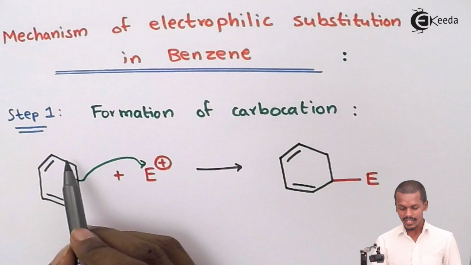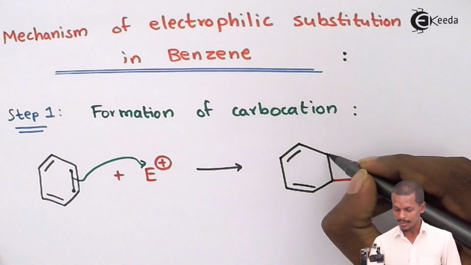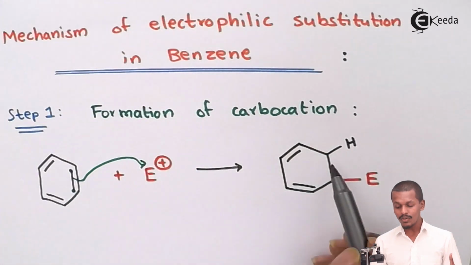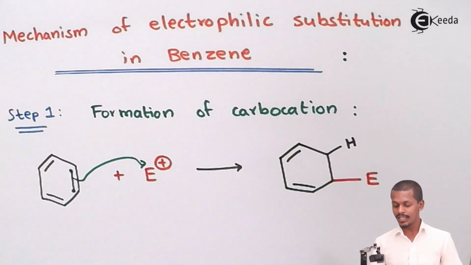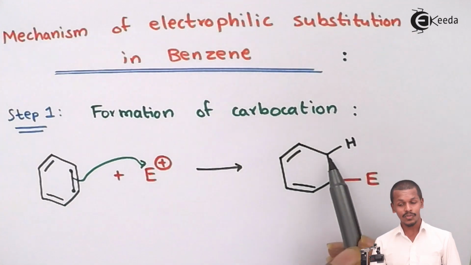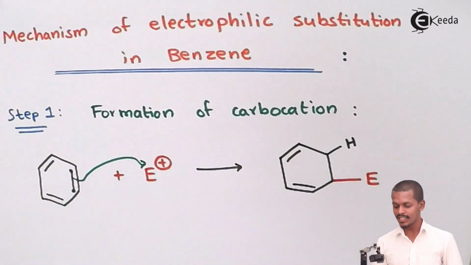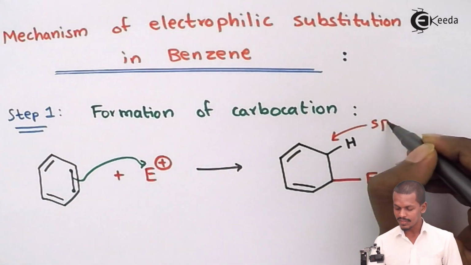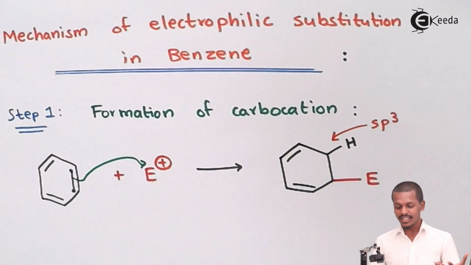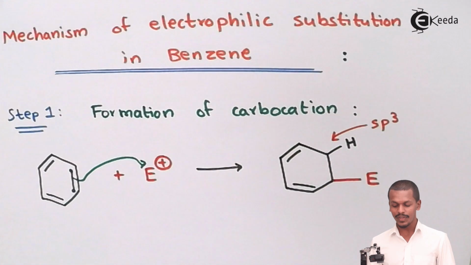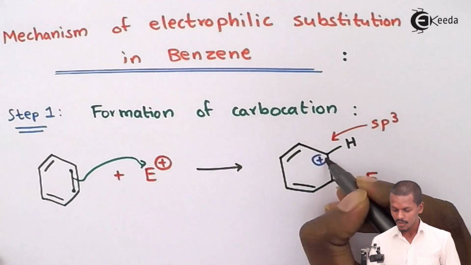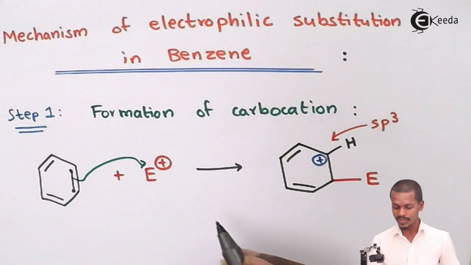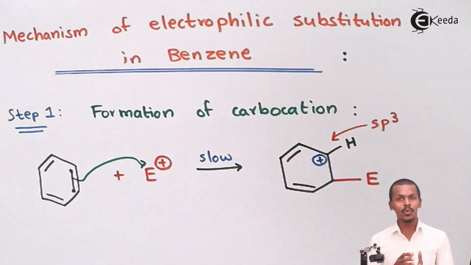So even this carbon would consist of a hydrogen atom over here, so I would write it over here. But one electron has been lost from this carbon. As you would see, every carbon atom in the benzene ring has sp2 hybridization, as you know. But now, because this carbon is forming a single bond, I will write it here as an sp3 hybridized carbon atom. Because one electron has been lost in this case, we could easily write a positive charge appearing over here, and this reaction is basically a slow reaction or a slow step process.